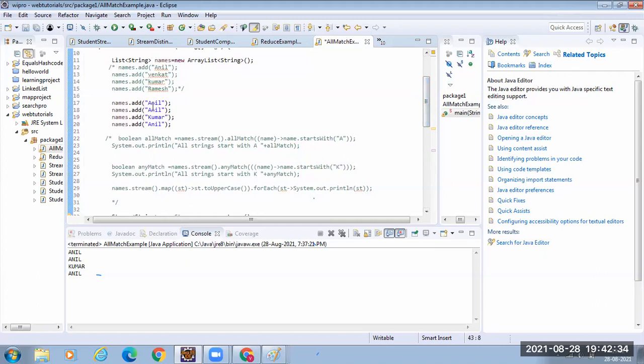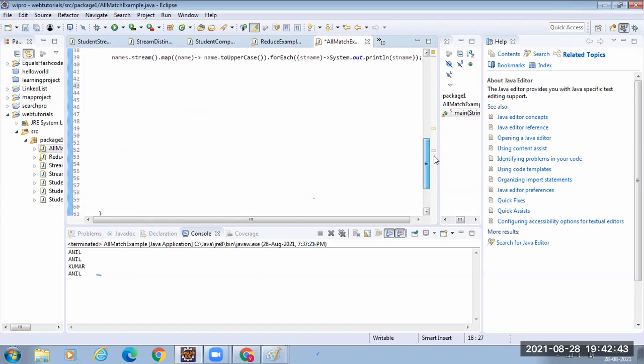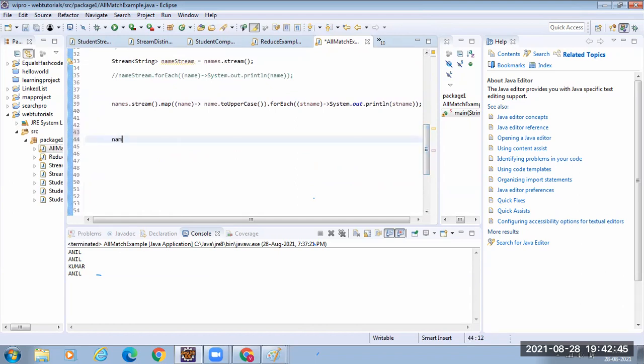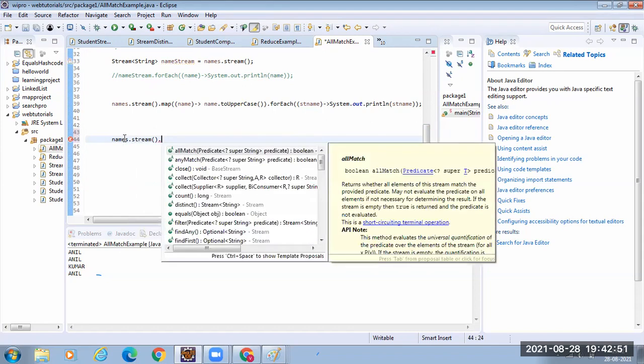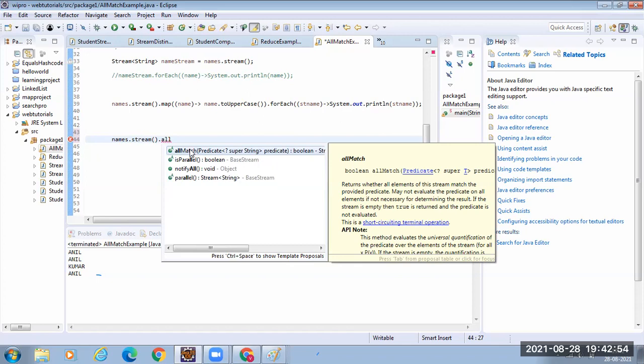Say I want to find out if all the strings in my list are Anil. How to do that? names.stream. There is a method called allMatch. If you go to any interview right now, many people are asking questions on Java 8. What will they ask? What are the predefined functional interfaces provided by Java? Here itself, we have covered two, and we are going to cover a third one. One is consumer, we have checked. One is function. Now it is expecting predicate.